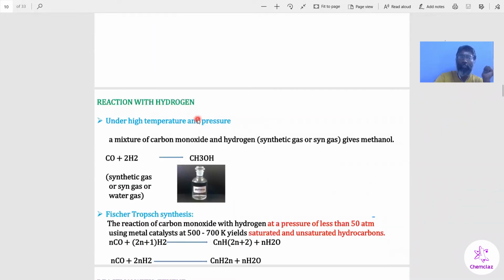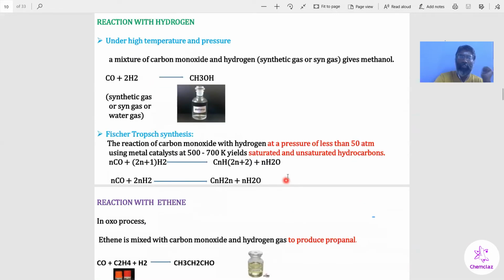Then reaction with hydrogen. Carbon monoxide reacts with hydrogen under high temperature and pressure, which gives methyl alcohol, a poisonous liquid. The carbon monoxide and hydrogen mixture is called synthetic gas, syngas, or water gas. The carbon monoxide and nitrogen mixture is called producer gas. So at high pressure, the product is methyl alcohol, or methanol.